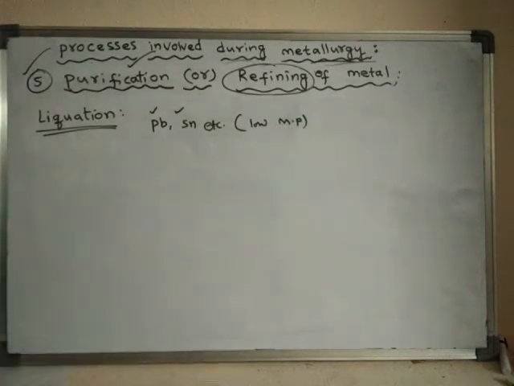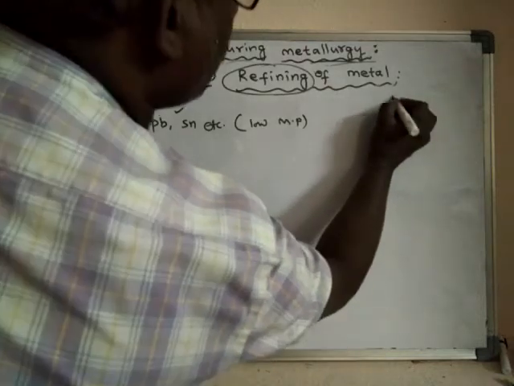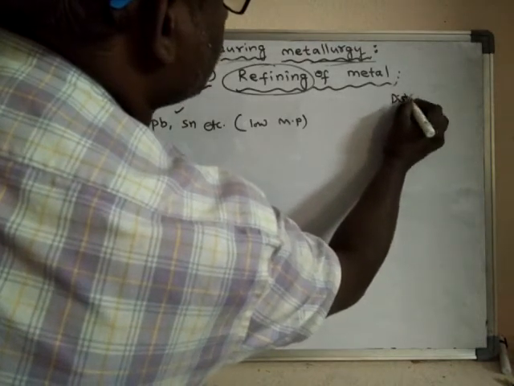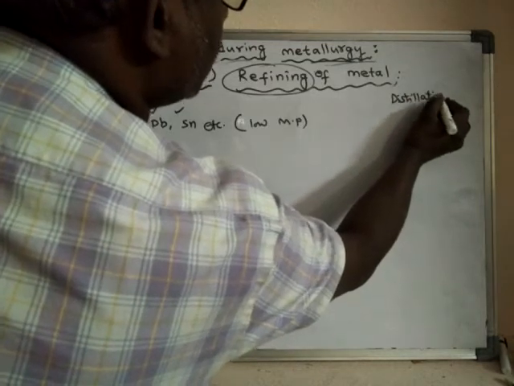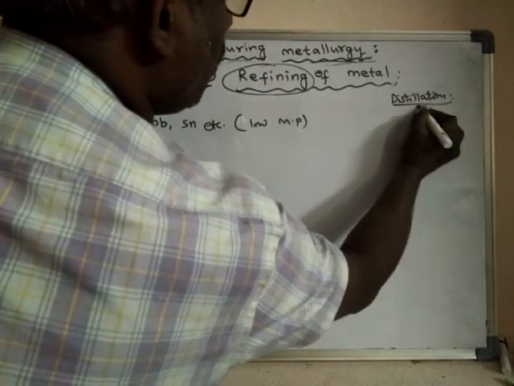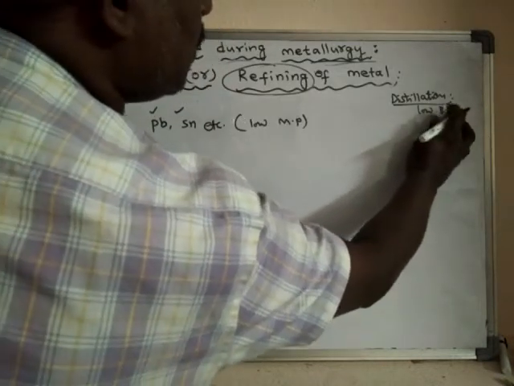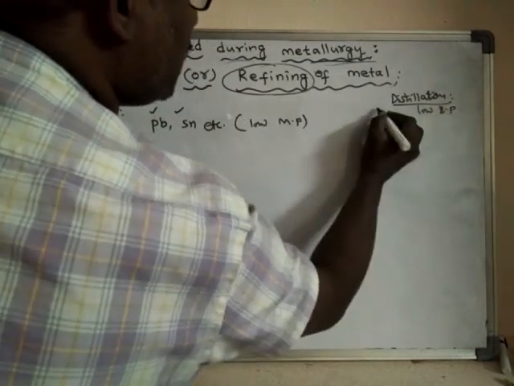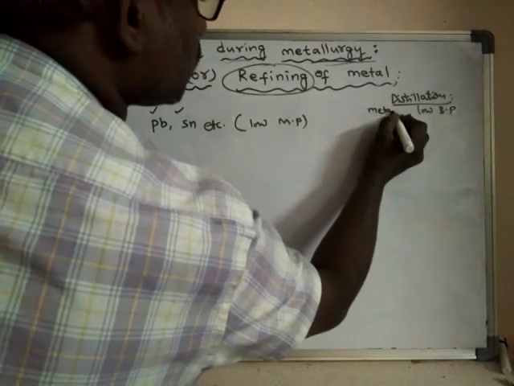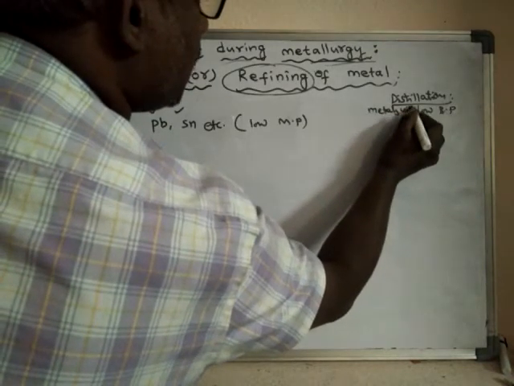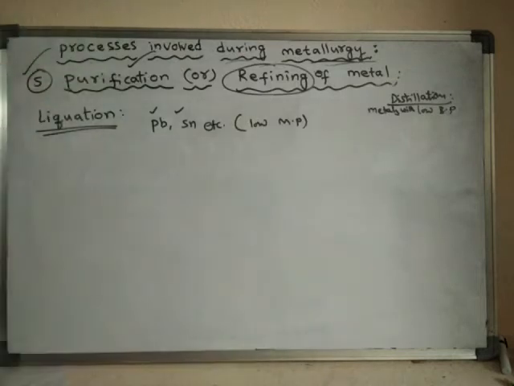In our previous case, distillation, it depends upon boiling point. In distillation, metals with low boiling point can be purified.